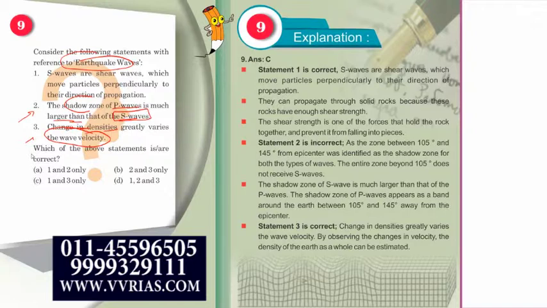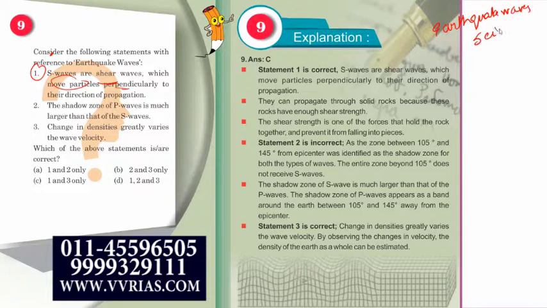Now let us analyze this question first. ठीक है ना? First क्या है? The first statement is S waves. S waves are shear waves which move particles perpendicularly. Now to understand this question, let us first understand what are earthquake waves. ठीक है? What are your earthquake waves? Now earthquake waves are also called as seismic waves. Seismic earthquake से deal करते हुए चीजों को seismic या seismology कहा जाता है.